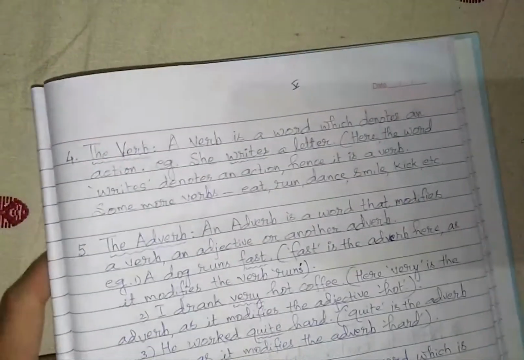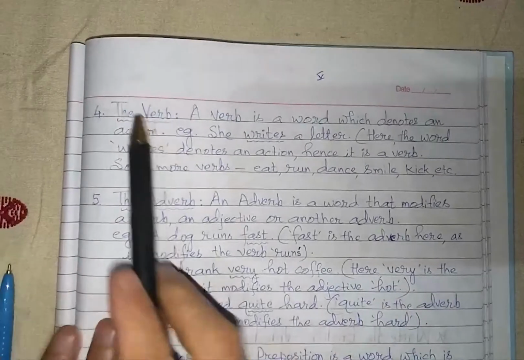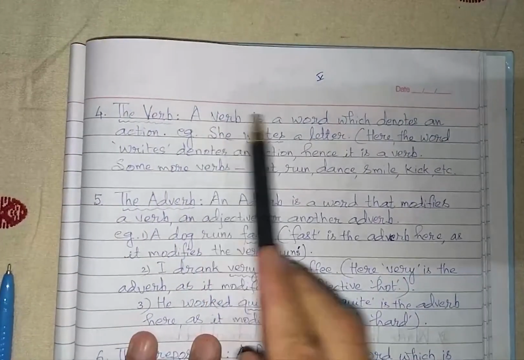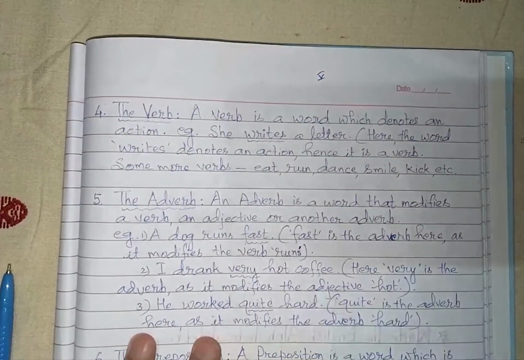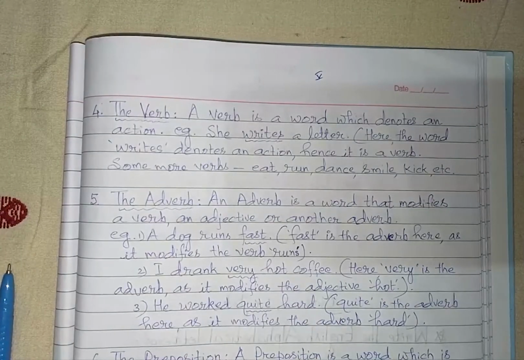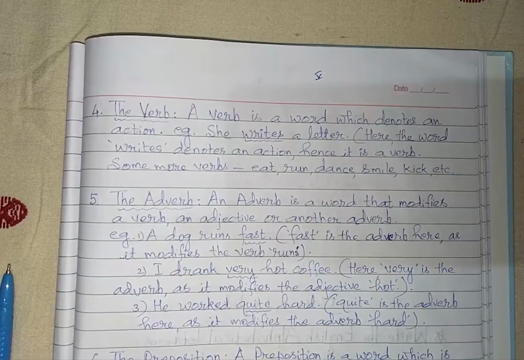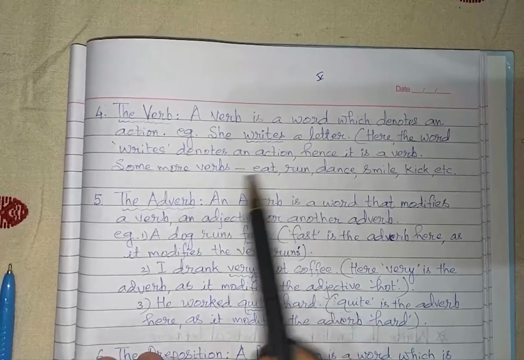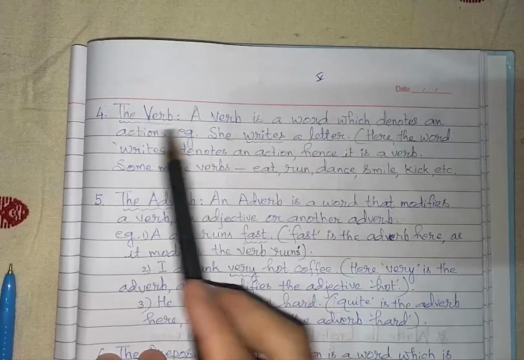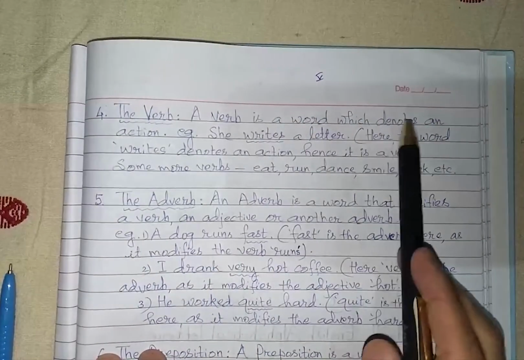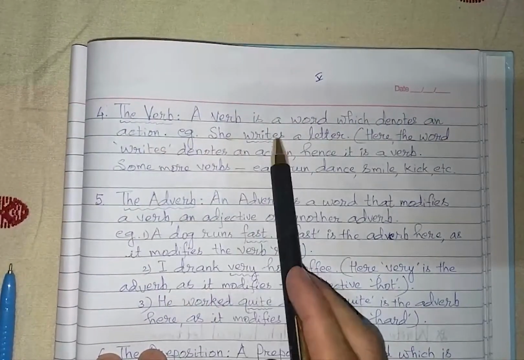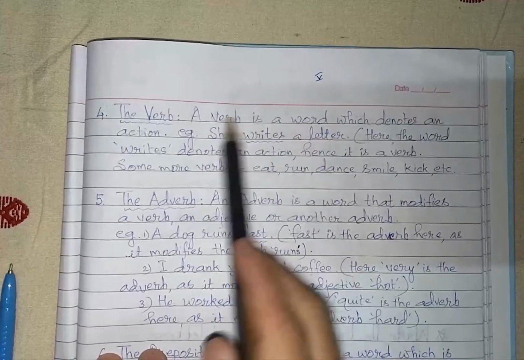Okay, now the next one is the verb. What is a verb? A verb is a word which denotes an action. Wherever you come across any word which gives you an idea of an action being performed, that is called a verb. You see, a verb is a word which denotes an action. Example, she writes a letter. You see, in this sentence, she writes a letter.